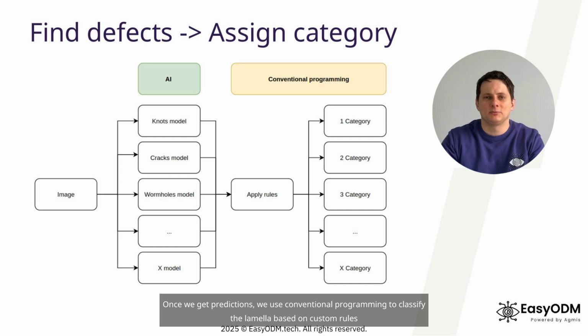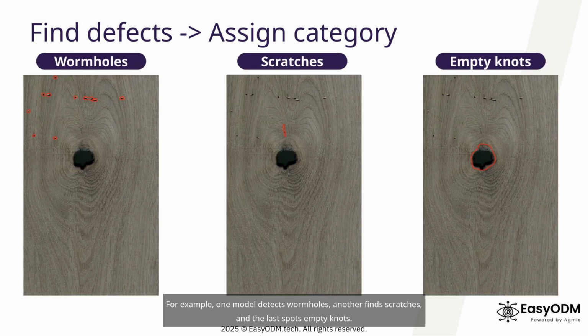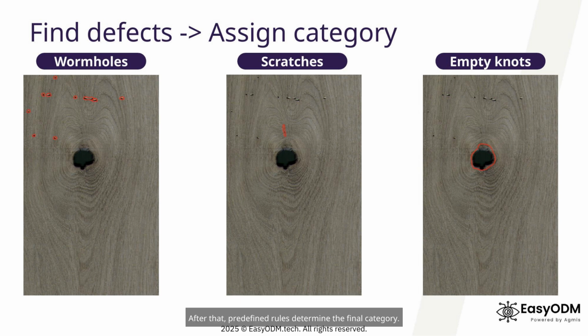Once we get predictions, we use conventional programming to classify the lamella based on custom rules. For example, one model detects wormholes, another finds scratches, and the last spots empty knots. After that, predefined rules determine the final category.